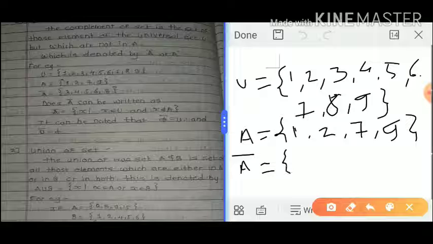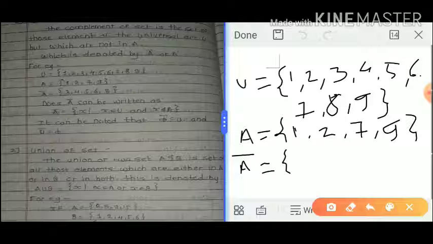This is the notation for a complement: A complement, A bar. The complement set contains all the elements of U but not in A. But here 1 is in A, so there is no need to consider the number 1 in the complement.